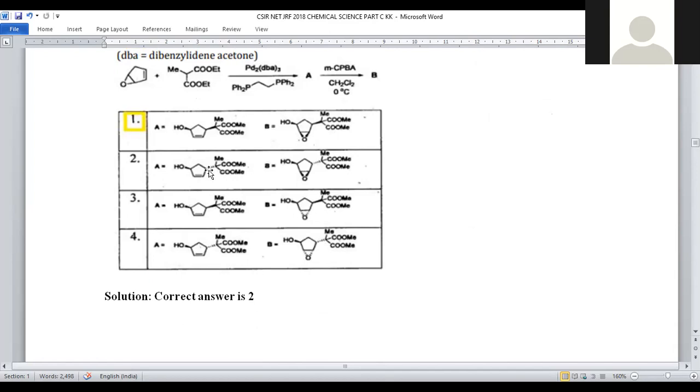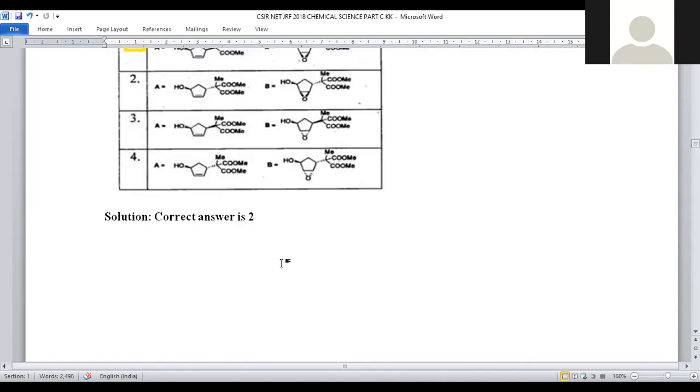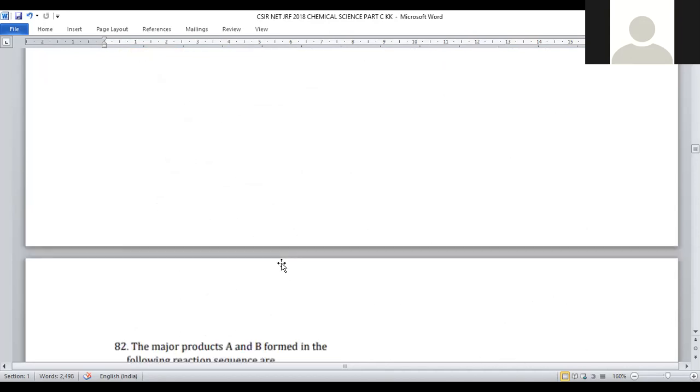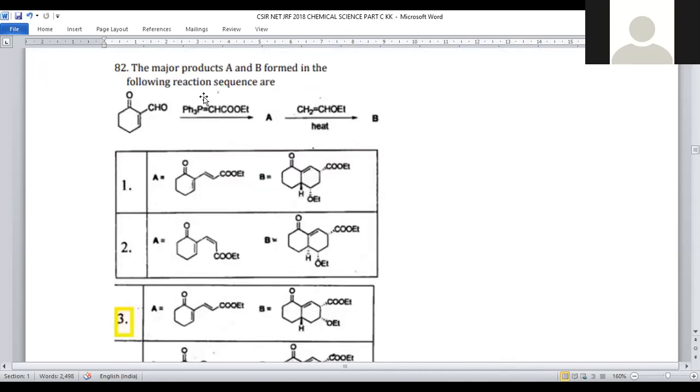In compound 2, the bulky group should be away from the epoxide because OH is already towards the epoxide. So in order to avoid steric strain, compound A will be option number 2, and on subsequent epoxidation with metachloroperbenzoic acid, compound B will be formed. Option number 2 will be the right answer for question number 81. Let us move on to question number 82. In question number 82, here we have an olefinic double bond, an aldehyde group, and also a ketonic functional group.